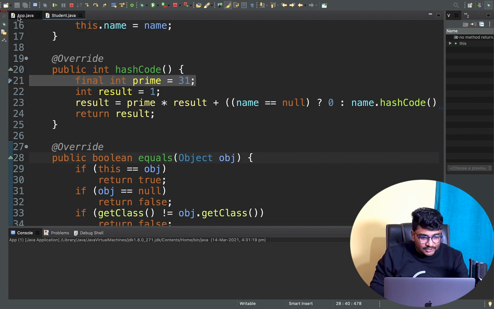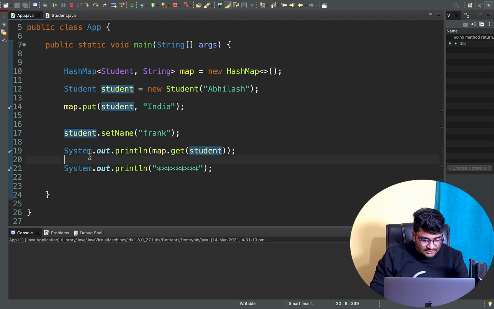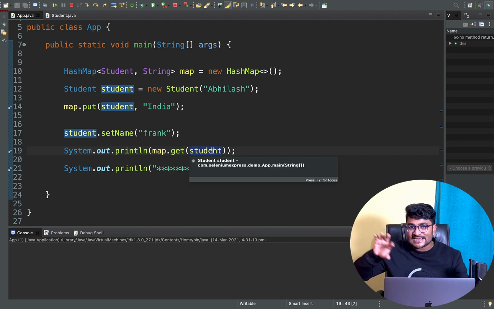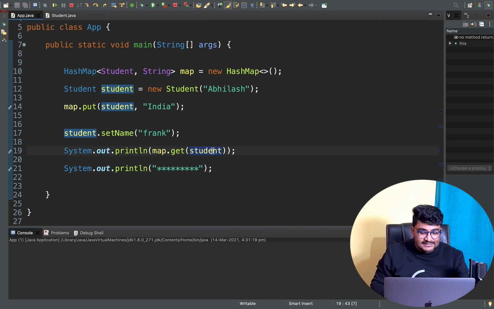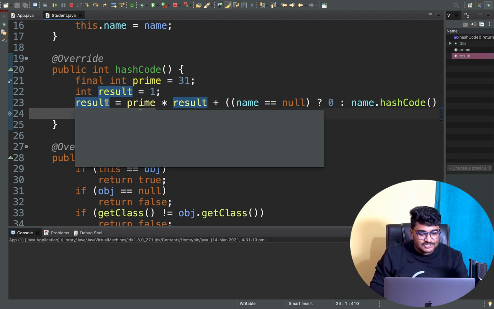this hashcode is called by the get method. In app.java, this particular line got executed. Now the get method is trying to look for the student object inside my HashMap table. If I go to student.java, the hashcode will be calculated again for the get method. And this time, the result will be different. See, this is a different hashcode compared to the previous one.